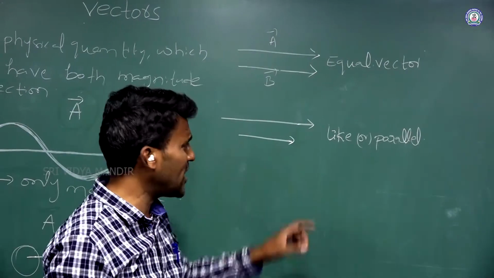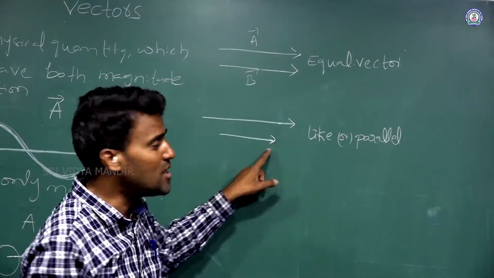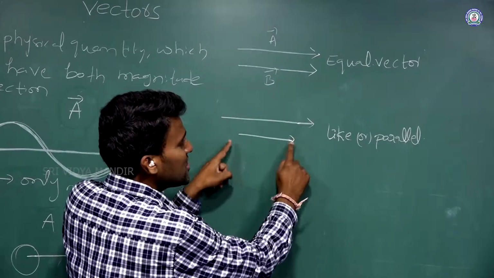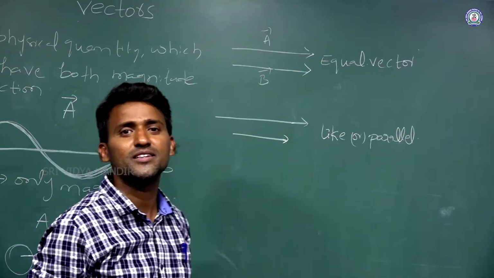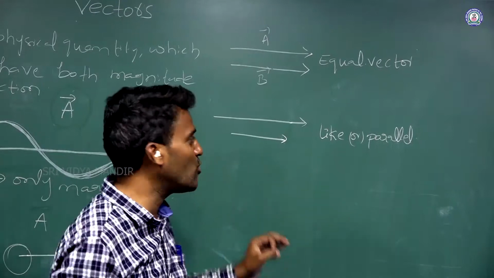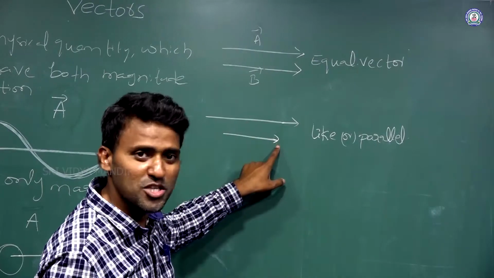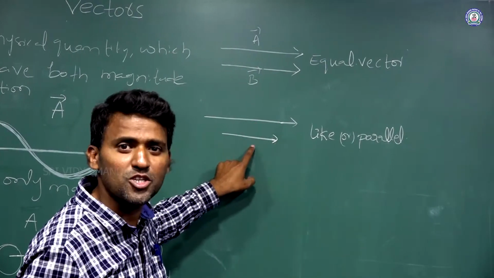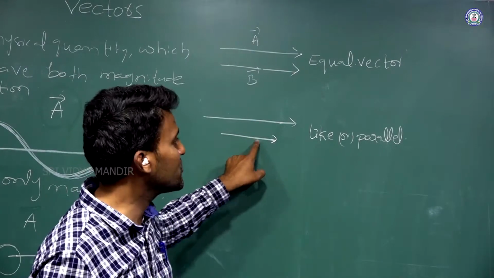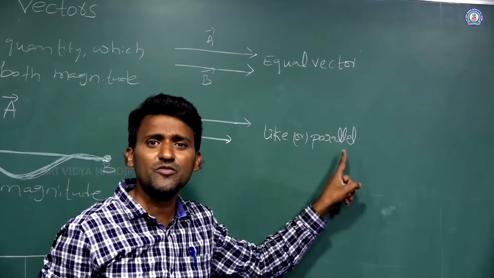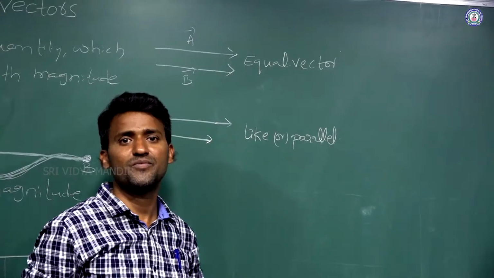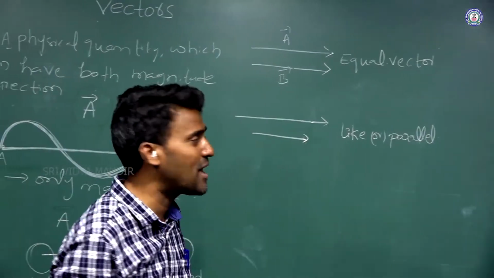So the direction of the two vectors is the same, but the magnitude, that is the lengths, are different. Vectors which have the same direction but different magnitude, we call like vectors or parallel vectors.